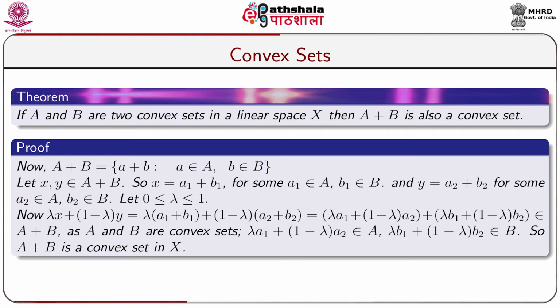As A is convex and a1, a2 belong to capital A, lambda a1 plus 1 minus lambda a2 belongs to capital A. As b1 belongs to B, b2 belongs to B and B is convex, so lambda b1 plus 1 minus lambda into b2 belongs to B. So, lambda a1 plus 1 minus lambda a2 plus lambda b1 plus 1 minus lambda b2 belongs to A plus B, and hence it follows that A plus B is a convex set in capital X.